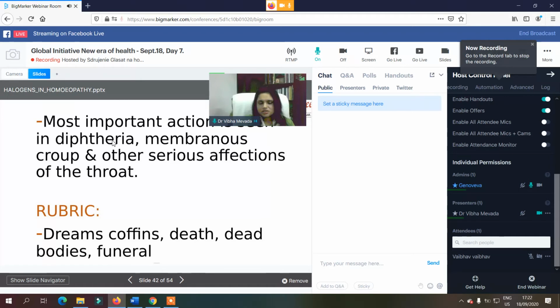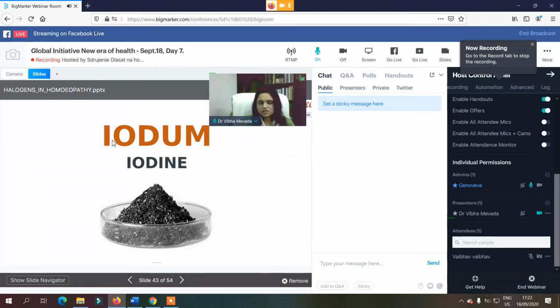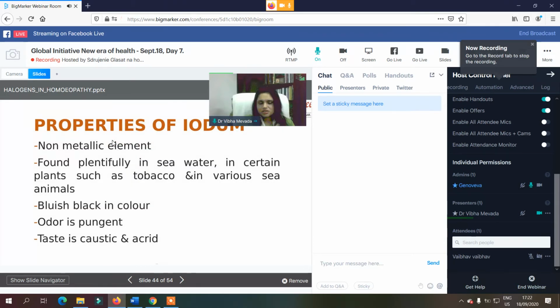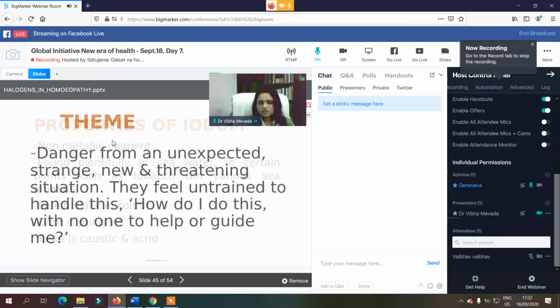The most important action is seen in diphtheritic membrane, croup and other serious affections of the throat. This is the physical symptom there. In the rubrics, we can understand the dreams of coffins, dead bodies, funerals. This type of dream is prominent in this remedy.